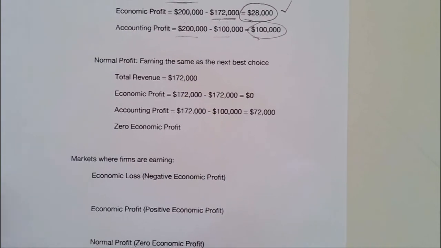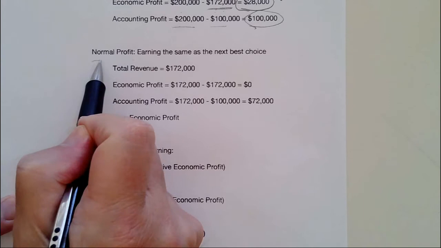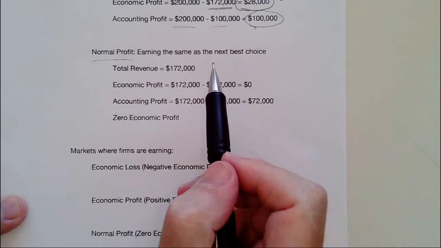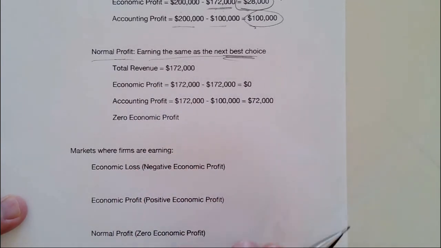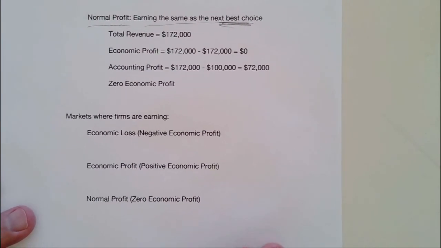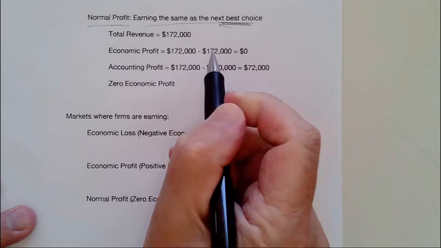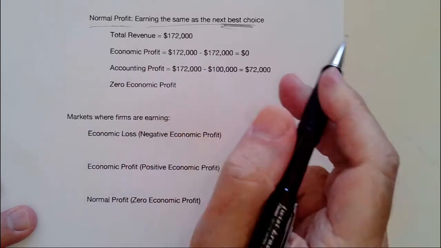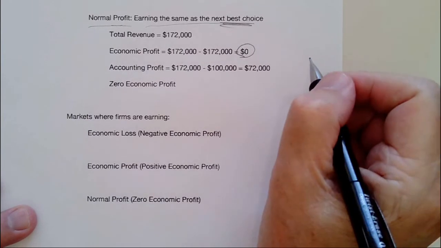Look at one more possibility, what's called normal profit. And this means you're earning the same as the next best choice. They're equal. So let's make the total revenue $172,000. Why did I pick that number? Because it's exactly equal to the economic cost. So the economic profit, revenue minus economic cost, is zero. Now that's zero economic profit, not accounting profit.